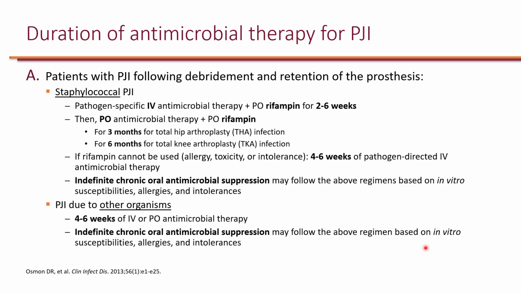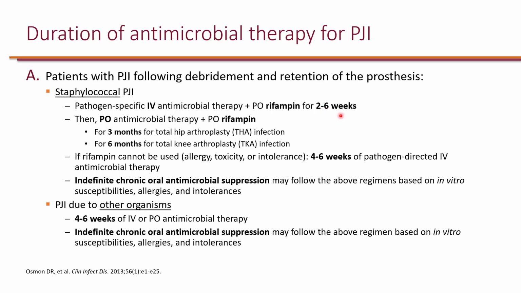For patients with prosthetic joint infection who retain the prosthesis following debridement, if the prosthetic joint infection is due to Staphylococcus species, then pathogen-specific IV antimicrobial therapy with addition of PO rifampin is recommended for 2 to 6 weeks. Of course, if the patient cannot take rifampin, then the initial therapy should be 4 to 6 weeks.